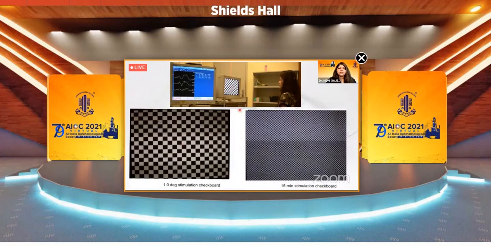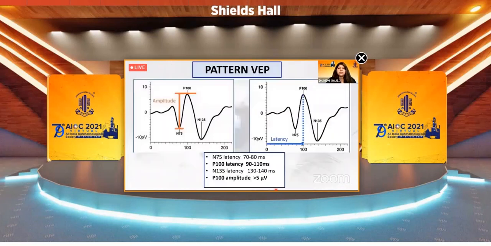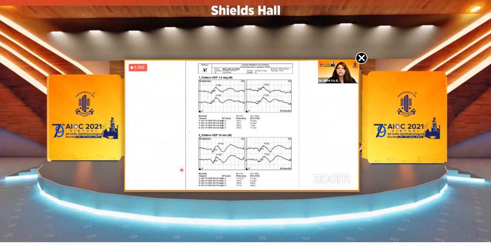We have a 1 degree or 60 minute stimulation checkerboard and a 15 minute one. This is the waveform seen in the pattern VEP, in which the most important wave is the positive P100. The latency of this wave, or the implicit time, is important, which is from 90 to 110 milliseconds, and its amplitude, calculated from the previous negative wave N75 to the peak of this wave, should be more than 5 microvolts. This is how the output will look, and the report will be given to the patient.